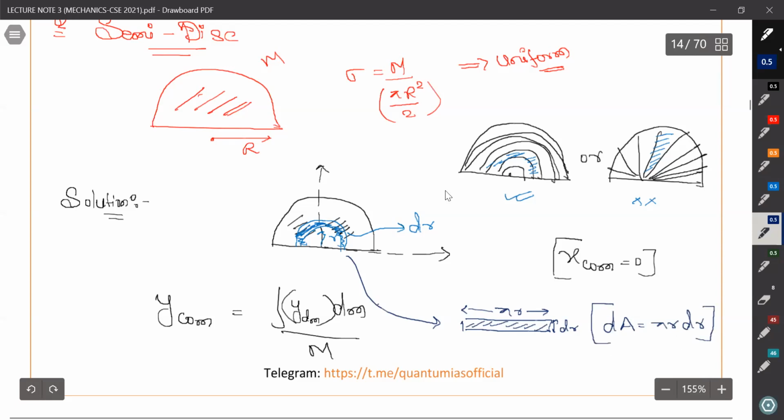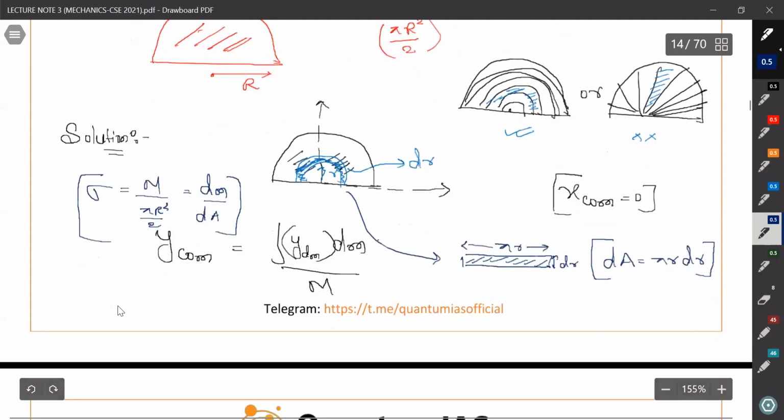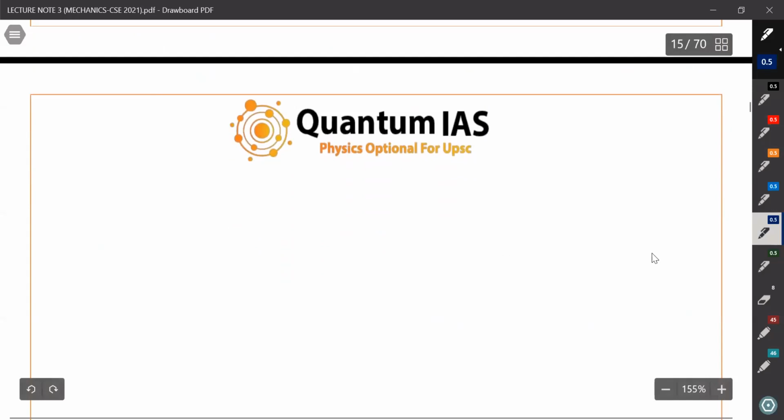What? Pi r into dr. Also we can sigma, what is here, pi r square by 2 is what? dm by dA. Actually what? dm by dA here. Okay, let's substitute these values.